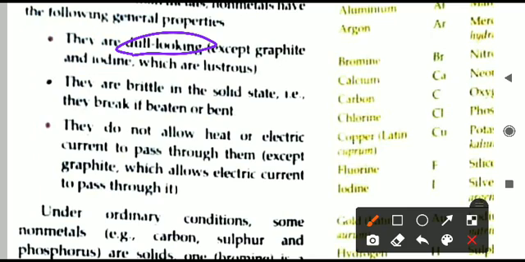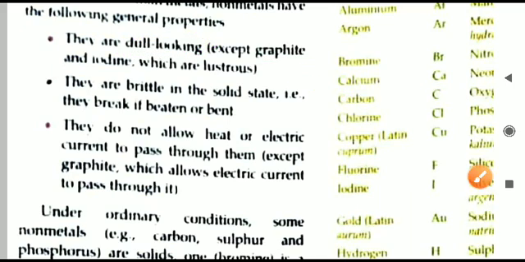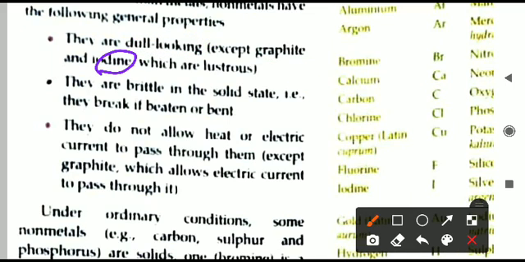Only one non-metal is there which is shining, that is graphite. Where it is present, you can see in your pencil lead, it is shining because it is made of graphite. And graphite is a form of carbon only. So if it is asked, name a non-metal which shines, you will write graphite. Another non-metal which is shining in nature is iodine. Iodine is also lustrous. So these are two non-metals, graphite and iodine, which are lustrous, which are shining.